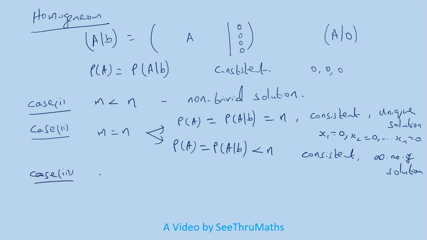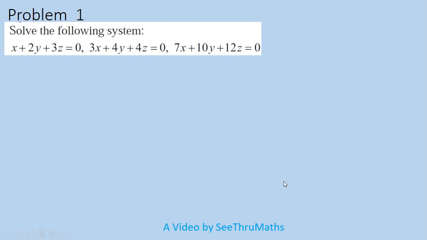Okay. There is another case, and it is if m is greater than n, that means the number of unknowns are more. In that case also, what will happen? The rank, in this case also, rank of A is equal to rank of augmented matrix AB. Okay, so definitely rank cannot be equal to m because the matrix dimension is maximum up to n. So it is less than or equal to n. The same cases will follow. Now we will solve few problems using this one.